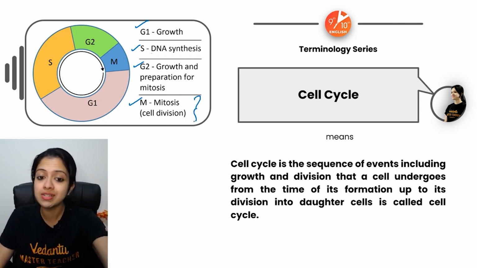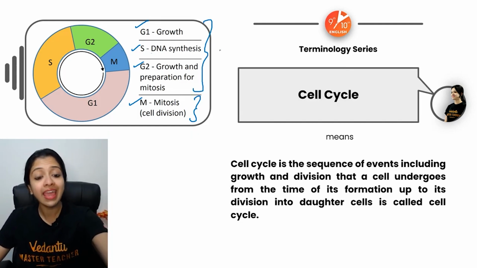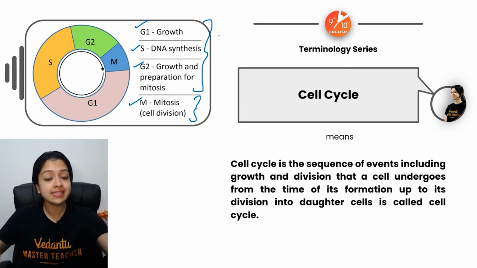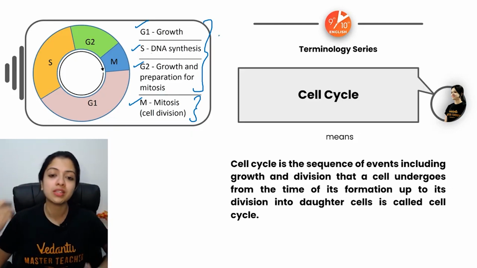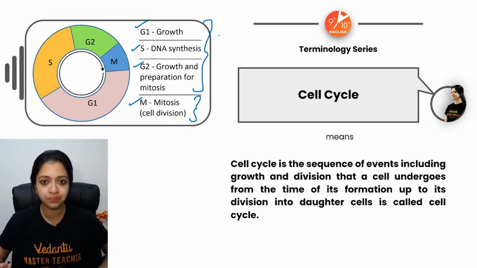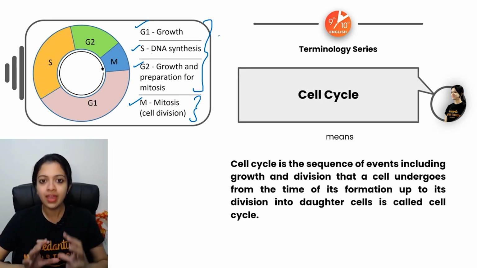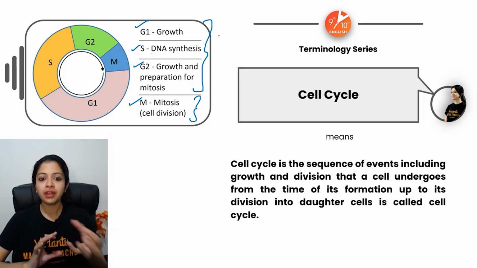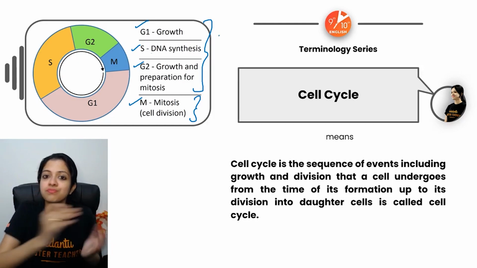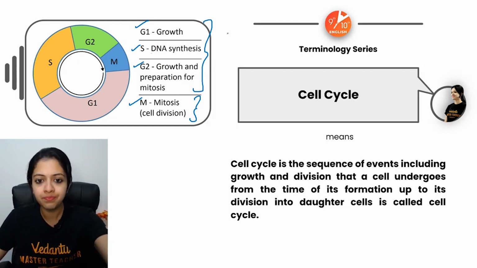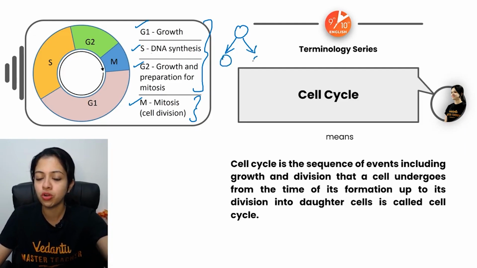All of these together come under the title cell cycle. Mitosis is the actual cell division stage, and these three stages together, they are the stages where a cell prepares itself to undergo mitosis or cell division. Since these three stages together can be said to be occurring between two successive mitotic divisions. Say, for example, this is one cell. It undergoes mitosis this way to form two daughter cells.